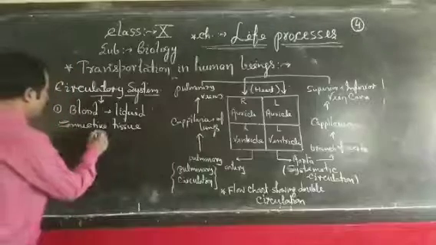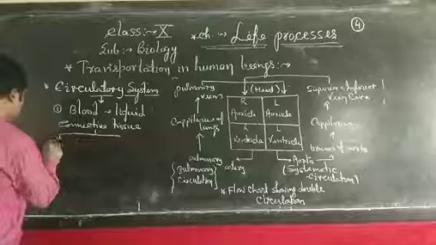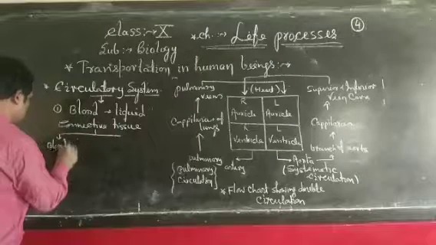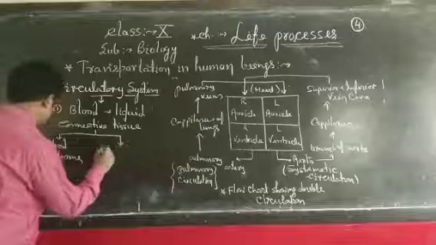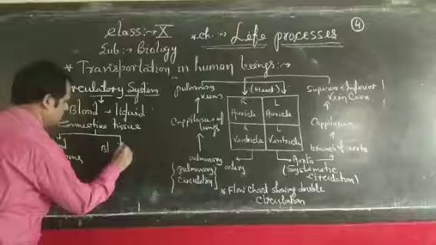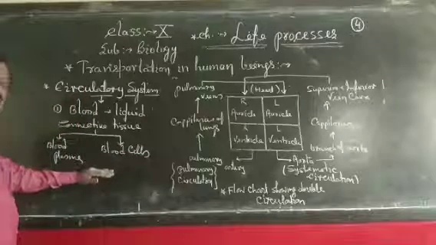This blood is made from 2 parts: blood plasma and blood cells.